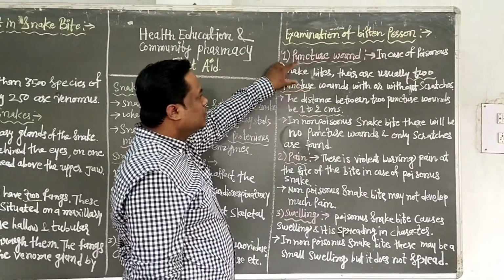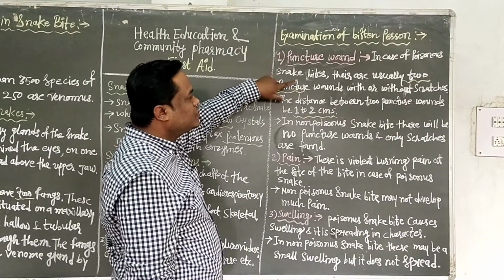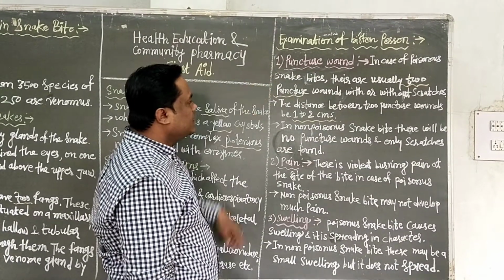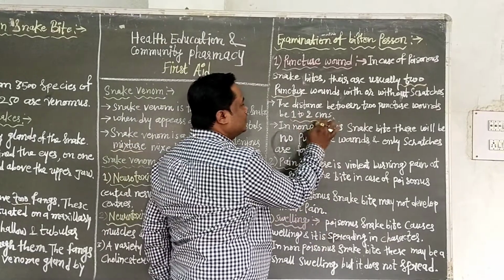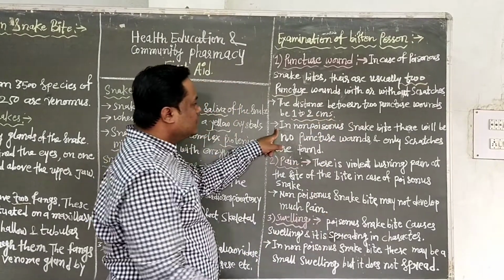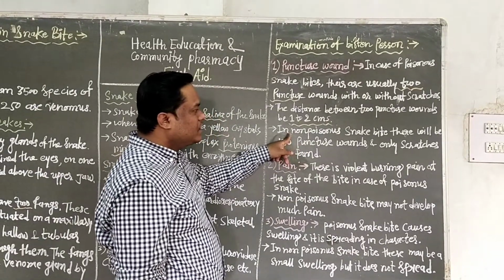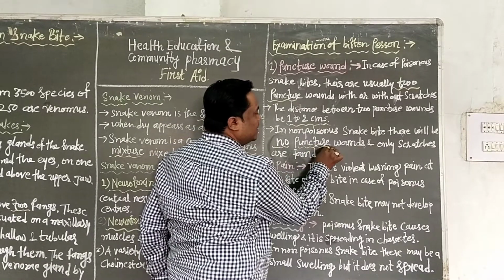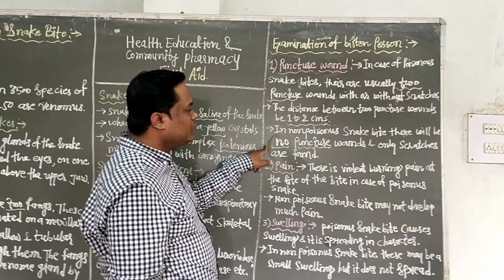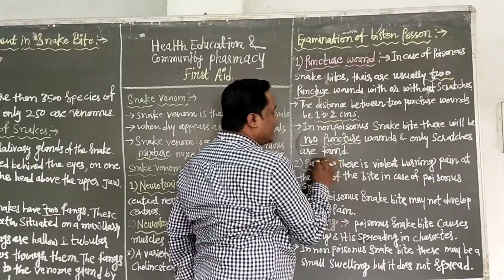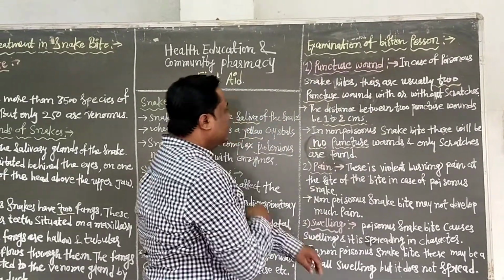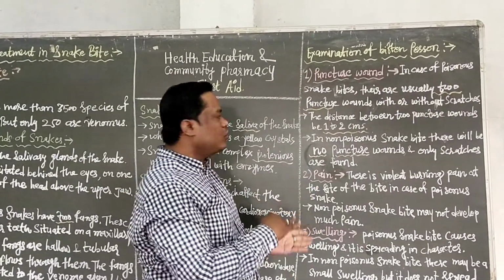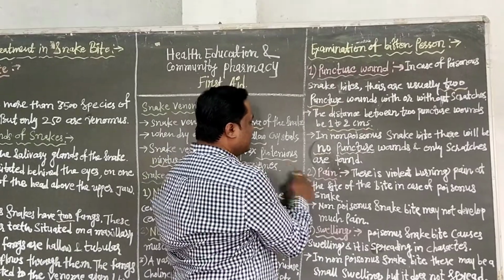That is about the poisonous snake bite. There are usually two puncture wounds, with or without scratches, and the distance between them is 1 to 2 centimeters. Second, in a non-poisonous snake bite, there will be no puncture wounds and only scratches are found. This is the difference in the puncture wound between poisonous and non-poisonous snake bites.